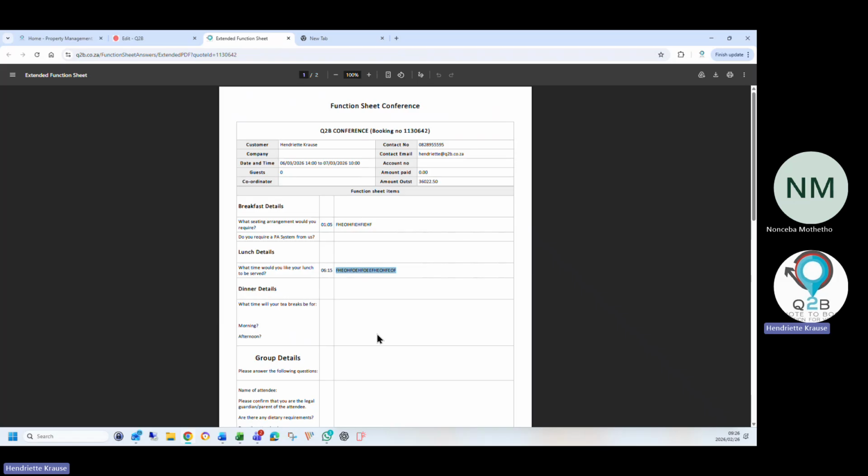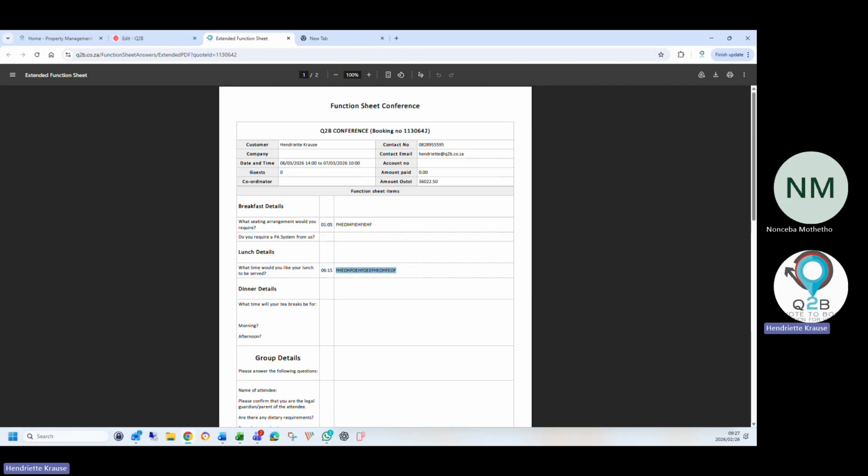Then what you can do also with the function sheet, you can put an expiration date on it and you can say 7 days before the event starts, the function sheet must disconnect. When she goes onto that link again and she wants to change anything 7 days prior to the event, it will tell her that your time has expired to change the function sheet. Please contact the venue.